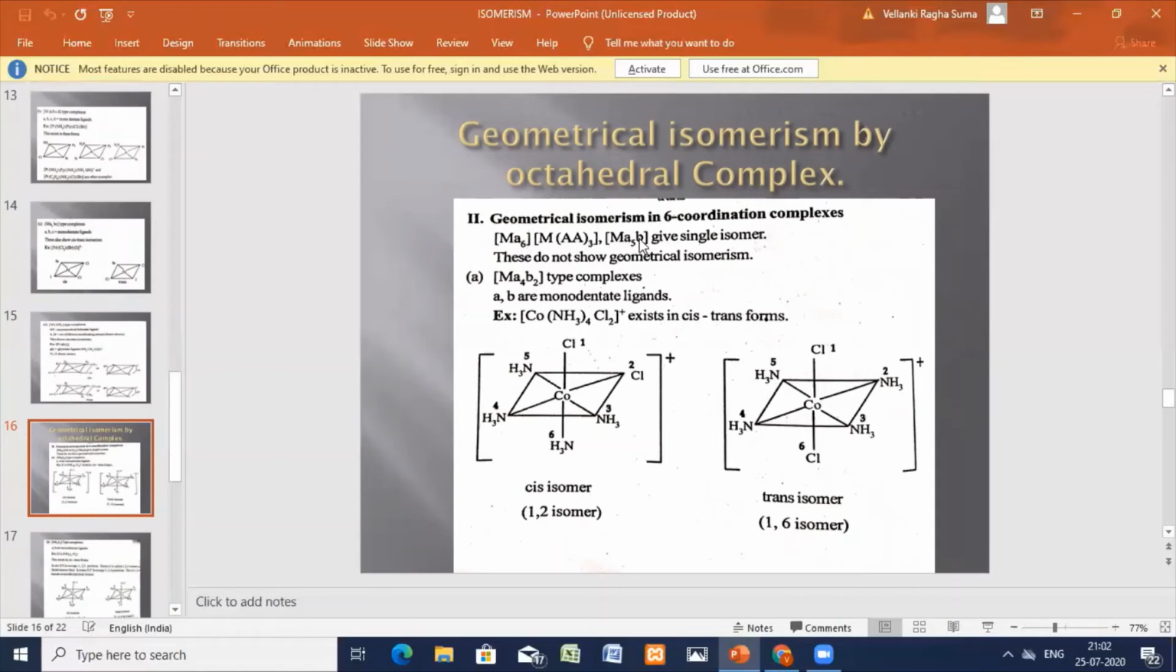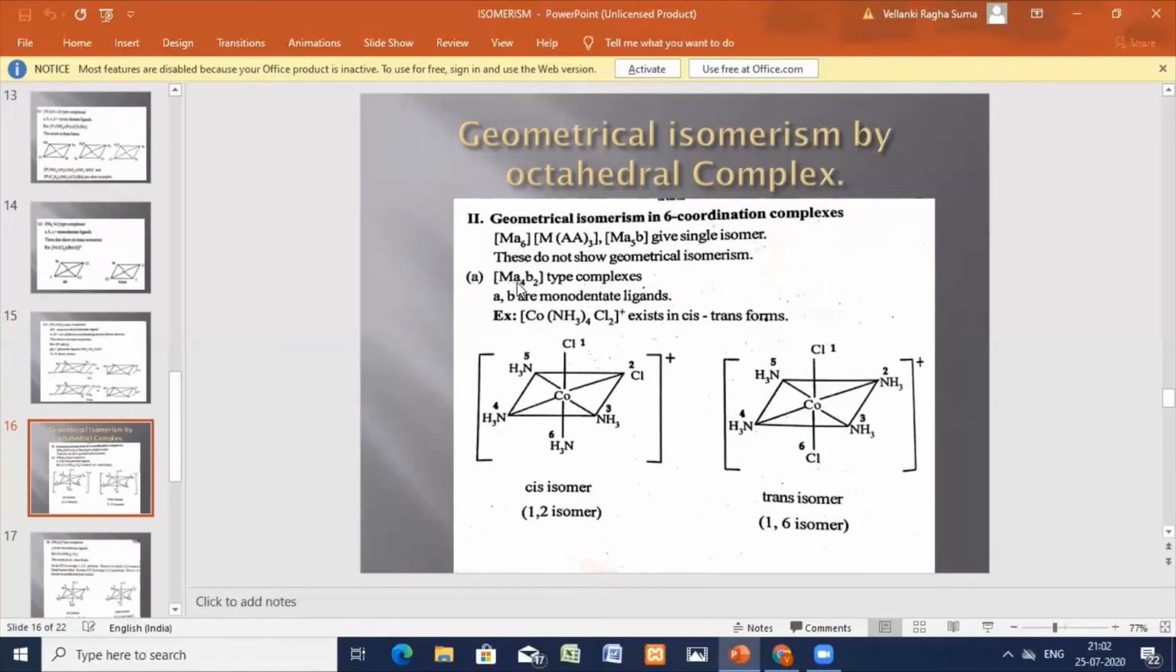Now these generally do not show isomerism. We can see single isomers for these. These are all coordination complexes where you can see single isomers. They do not show the geometrical isomers. In MABCD previously in the square planar complexes, you can see the isomerism, but cis and trans we can't observe.